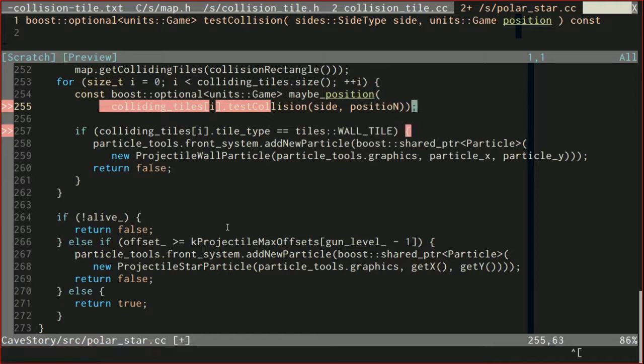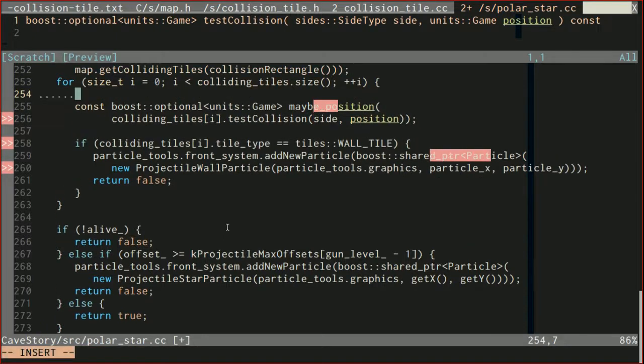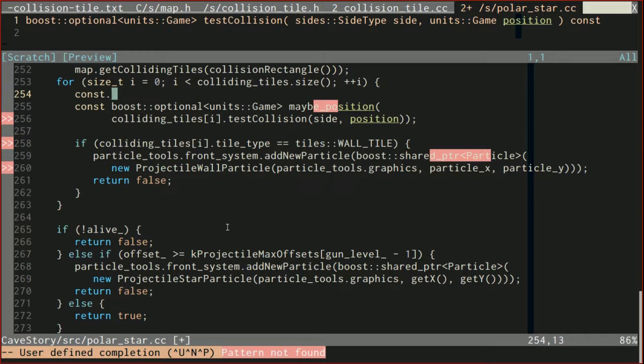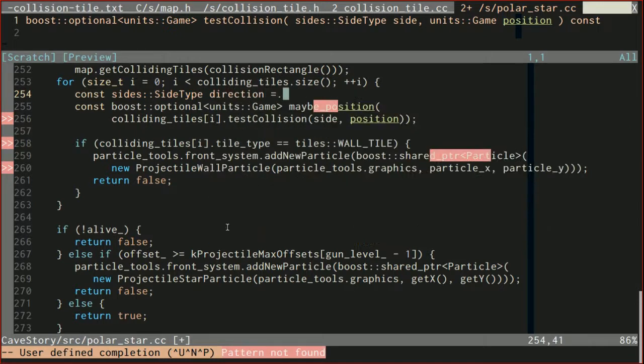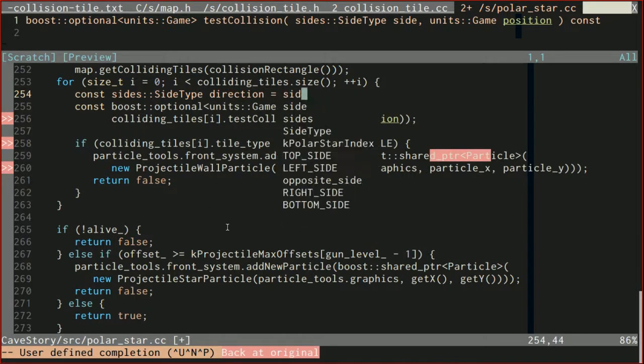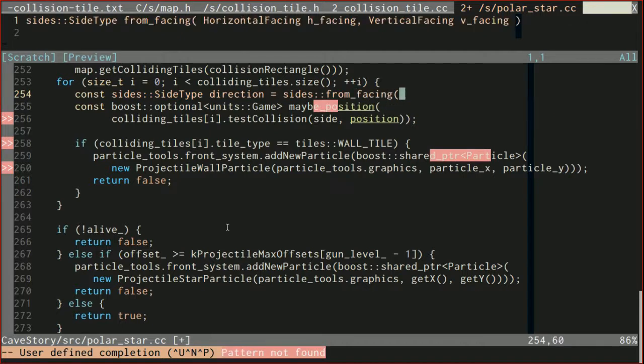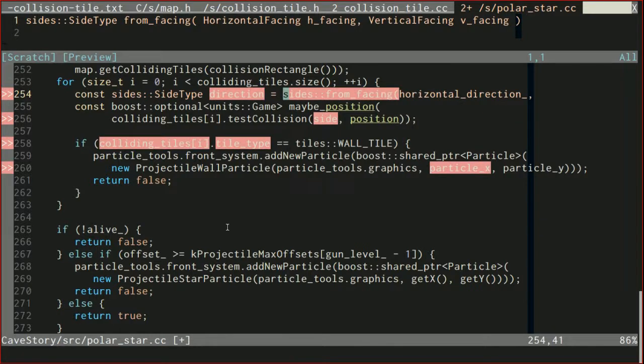So let's figure out the side and the position. The direction is going to be sides side type direction, and this is going to be equal to sides from facing, and then we've got a horizontal direction as well as a vertical direction.